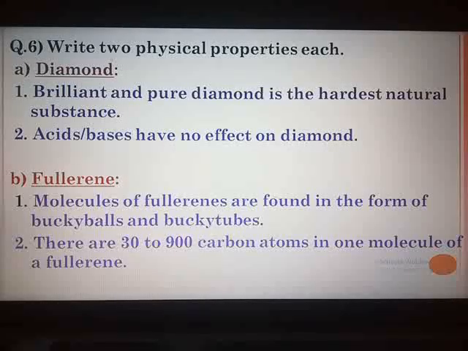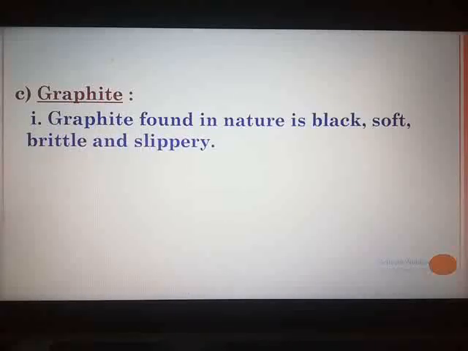Next, as I have told you, charcoal is cancelled. In place of charcoal, we have taken graphite. So that is actually an additional question. I don't have to tell you, physical properties of graphite are on page number 141. 5 properties are given. Any 3 you can select and write. 2 or 3 you can select and write.